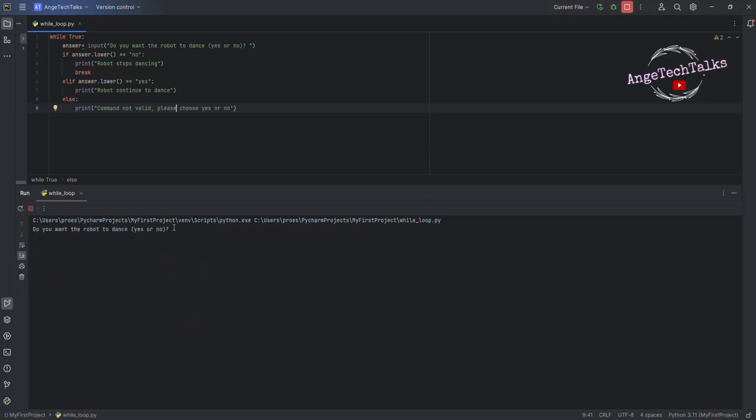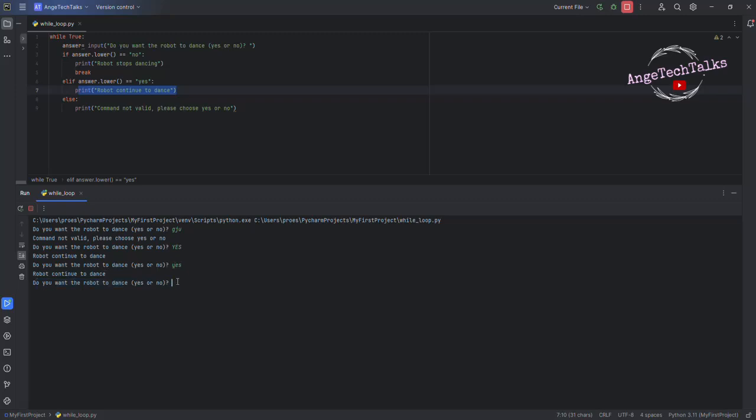We will start again. If I enter something different from yes or no, normally I should have this message. Comment not valid. Perfect. Do you want the robot to dance? Now I will answer yes in uppercase. Yes. Perfect. Now we have the good message. Robot continue to dance. Do you want the robot to dance? If I now type yes in lowercase, perfect. Robot continue to dance. This instruction will always repeat until the loop encounters the break instruction.